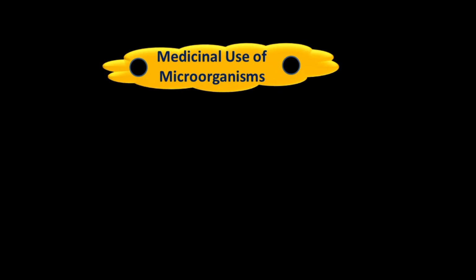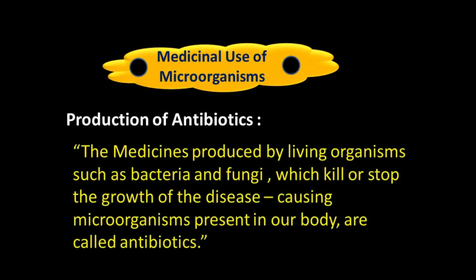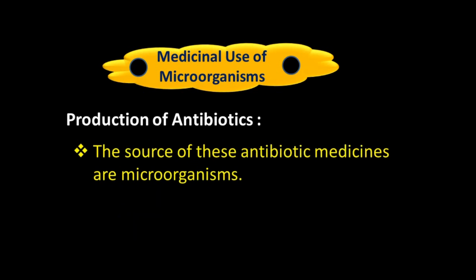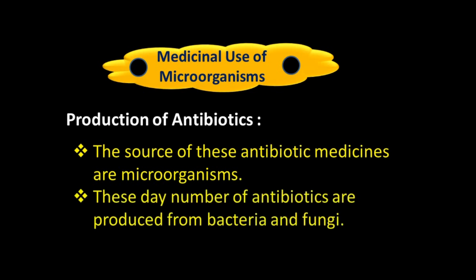Microorganisms are also used in making medicines. So, medicinal use of microorganisms. Production of antibiotics. The medicines produced by living organisms such as bacteria and fungi, which kill or stop the growth of disease causing microorganisms present in our body, are called antibiotics. So antibiotics stop the growth of disease causing microorganisms. The source of these antibiotic medicines are microorganisms.